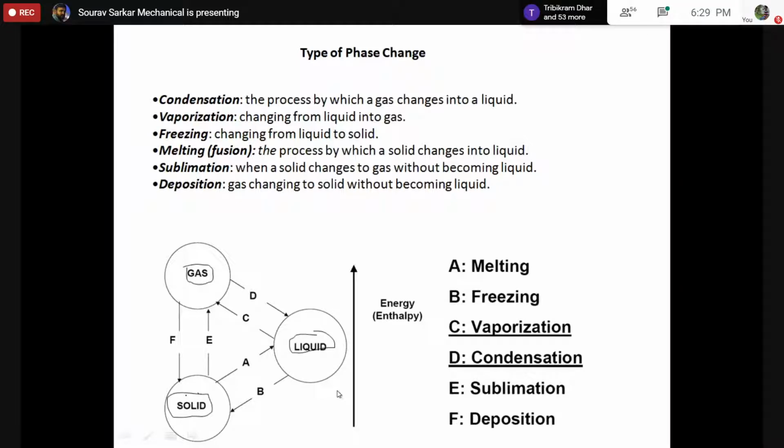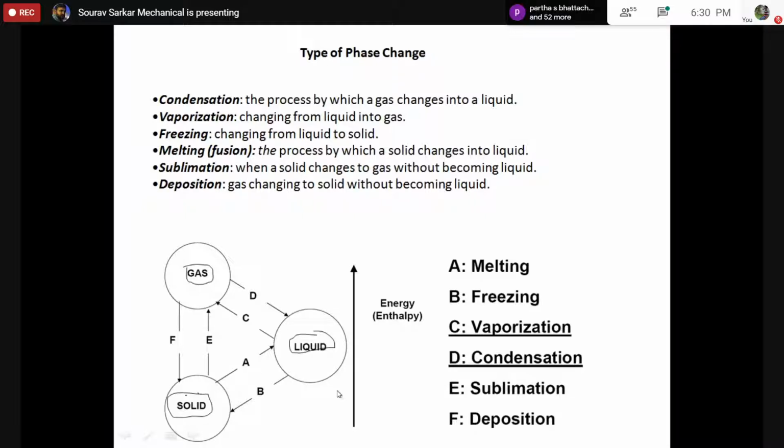Exactly. Perfect. Correctly pointed out that whatever we are considering, this boiling, this solidification, in practical life, we always consider in terms of normal temperature and pressure. Just like you can see sublimation of camphor at normal temperature and pressure.